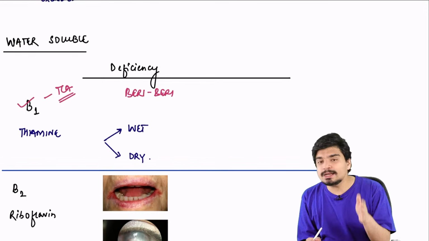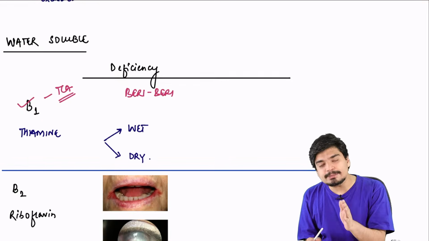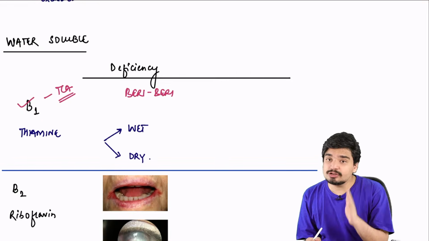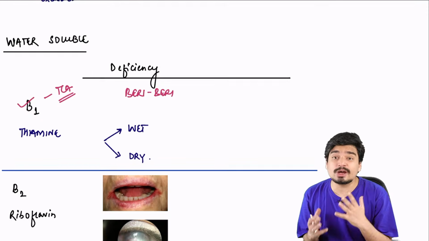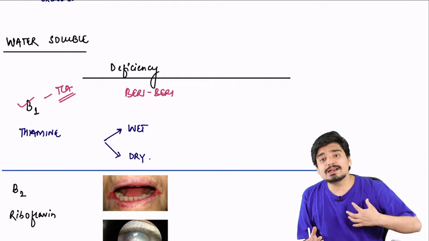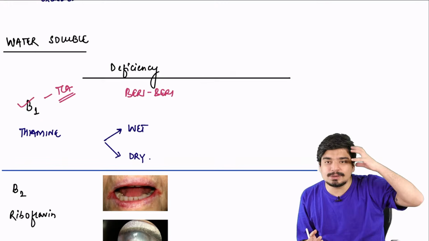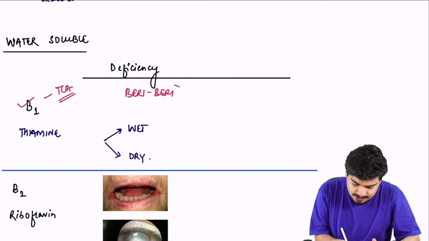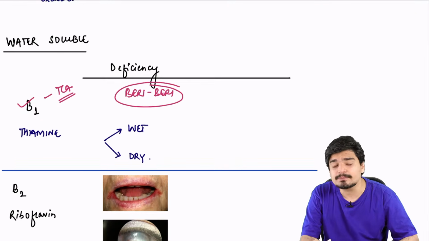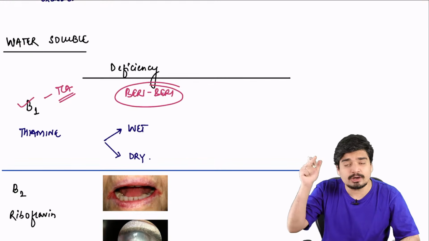So if there is beriberi, the ATP is not getting formed. If ATP is not getting formed, energy is not there. If energy is not there, which are the two most important organs which require a lot of energy, a lot of ATP in a body? It's your dil and dimag, your heart and your brain. So these are the organs which get affected in beriberi. You can have two types of beriberi. You can have wet beriberi, you can have dry beriberi.